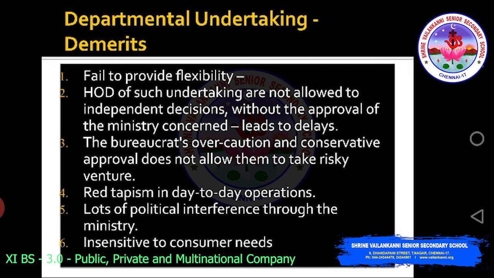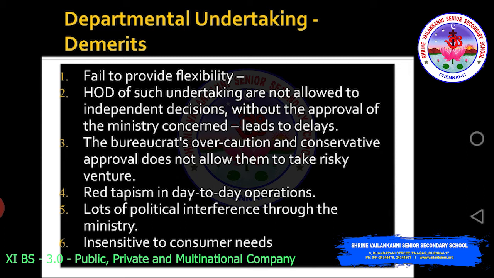Then you have red tapeism in day-to-day operations. What is red tapeism? When approval needs to be done, there are too many authorities and too many persons to finish the formality, thereby leading to corruption. Then there is a lot of political interference through the ministry. Political interference is the most, because the majority of the funding is coming from the ministry. There will obviously be political influence.